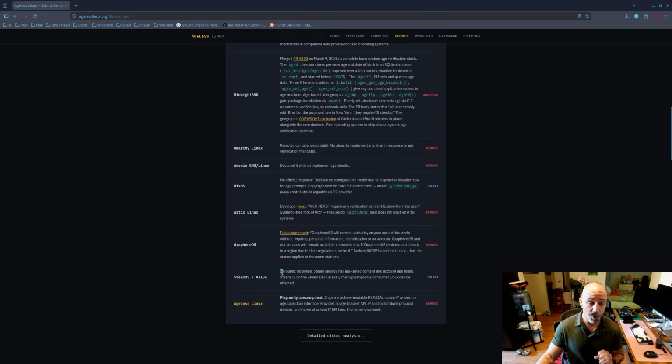SteamOS and Valve have had no public response yet. Steam already has age-gated content and account age fields. Obviously, there are some games out there that are not for youngsters, or for adults, or whatever. And then you have Ageless Linux. This right here is flagrantly non-compliant: ships a machine-readable refusal notice, provides no age collection interface, provides no age bracket API, plans to distribute physical devices to children at school STEM fairs. Invites enforcement. Yeah, Ageless Linux is going all in.